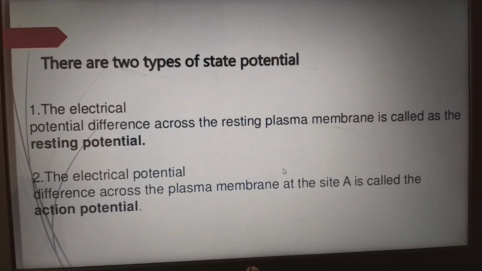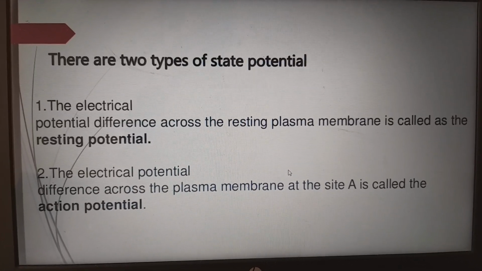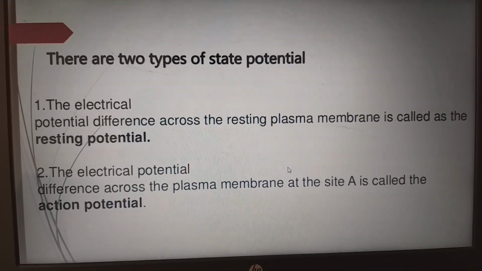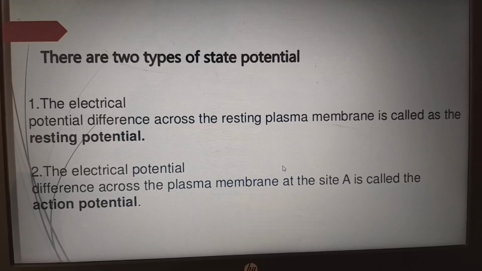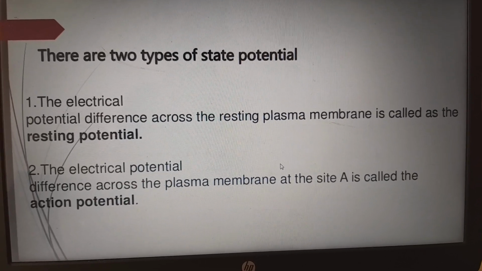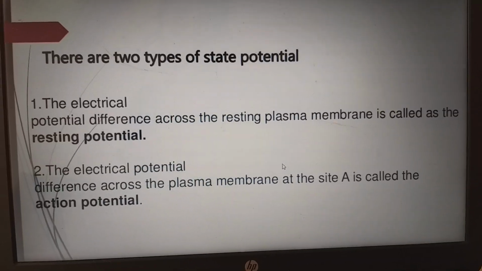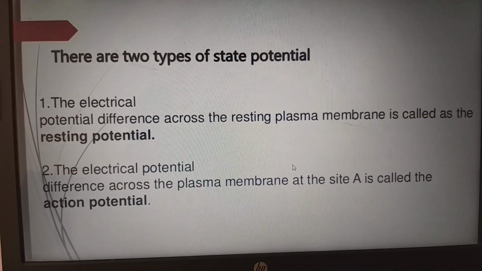When we are excited and active, when the impulses are being sent to and fro, then we call it action potential, meaning the nerve is in action. So the electrical potential difference across the plasma membrane at a site A, we call it action potential.